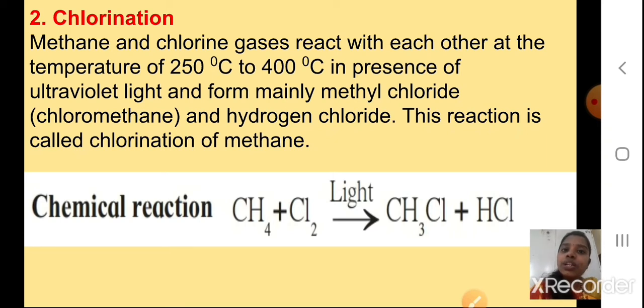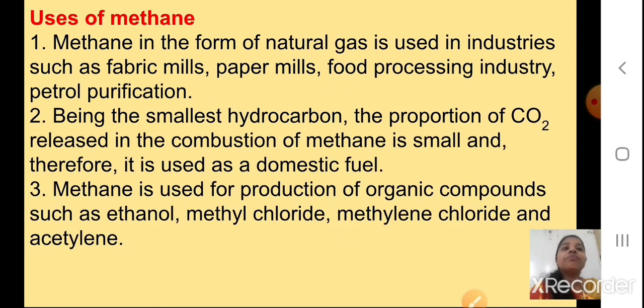Is it clear students? I hope this part is clear about chlorination. Chlorination means you will remember nothing but the methane gas is reacted with the chlorine. Okay, now uses of methane. Now where this methane is used? Methane in the form of natural gas is used in industries such as fabric mills, paper mills, food processing industry, petrol purification. Okay, so remember it is in the form of natural gas, it is used in industries.